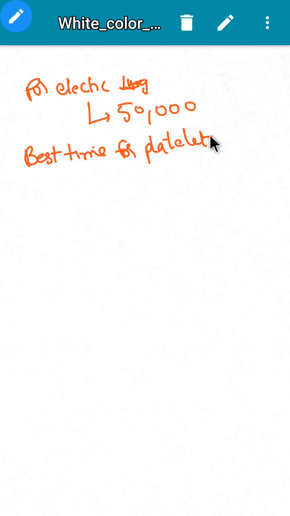The best time for platelet transfusion is after ligation of the splenic artery.